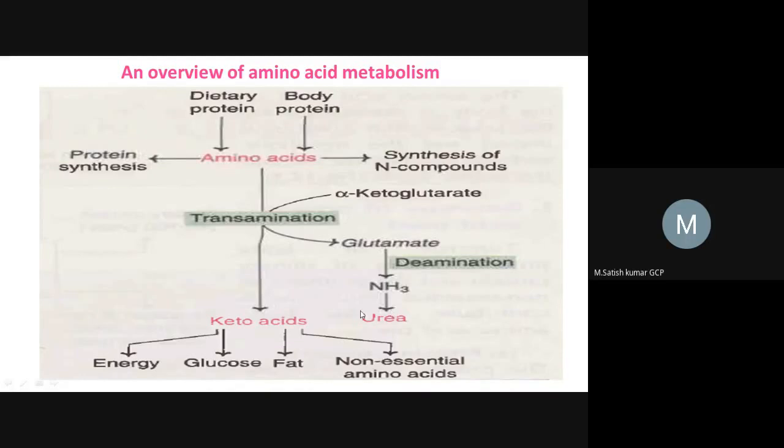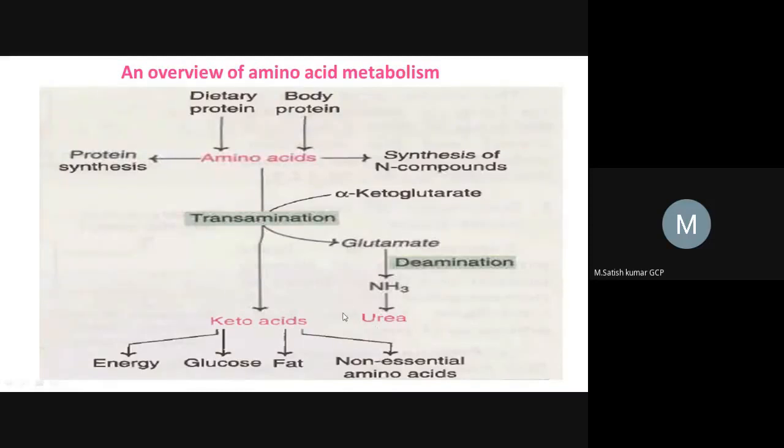Okay, so that means the amine group will be transferred from the amino acids, from the amino acid pool to glutamate, from glutamate to finally urea, right?